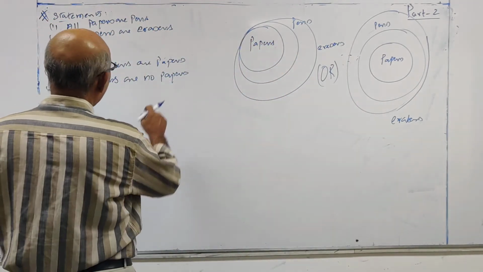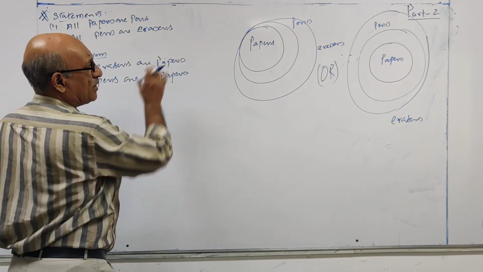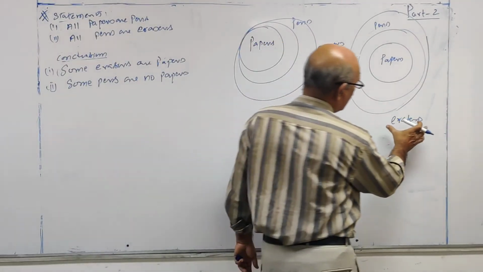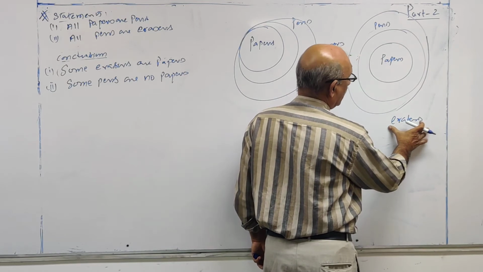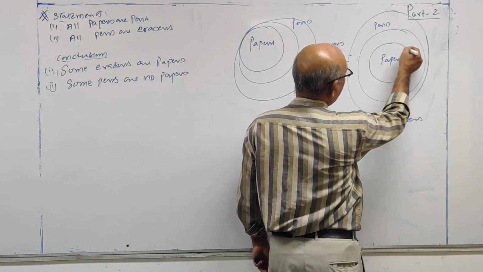Look at this. Some erasers are papers. Some erasers. Erasers is this one, outer circle. In the erasers, paper is a subset.